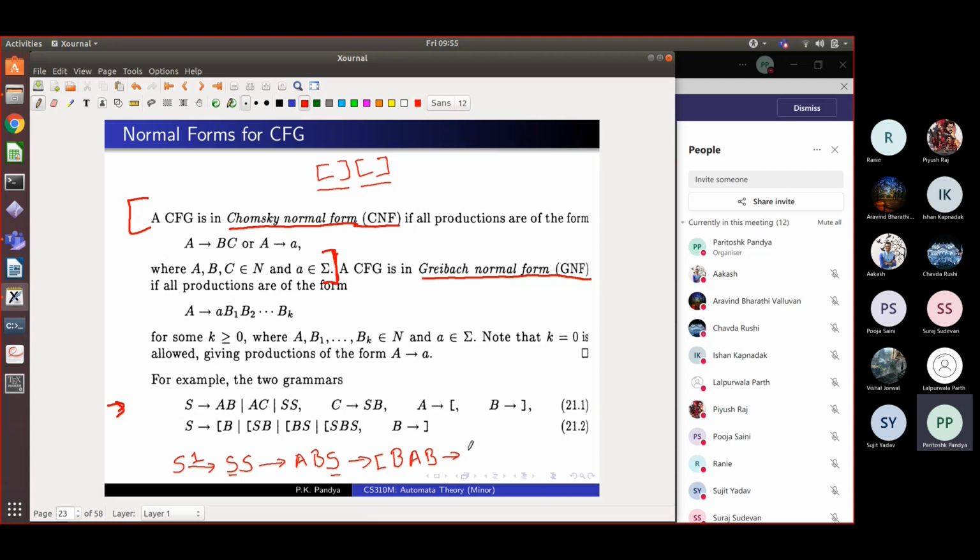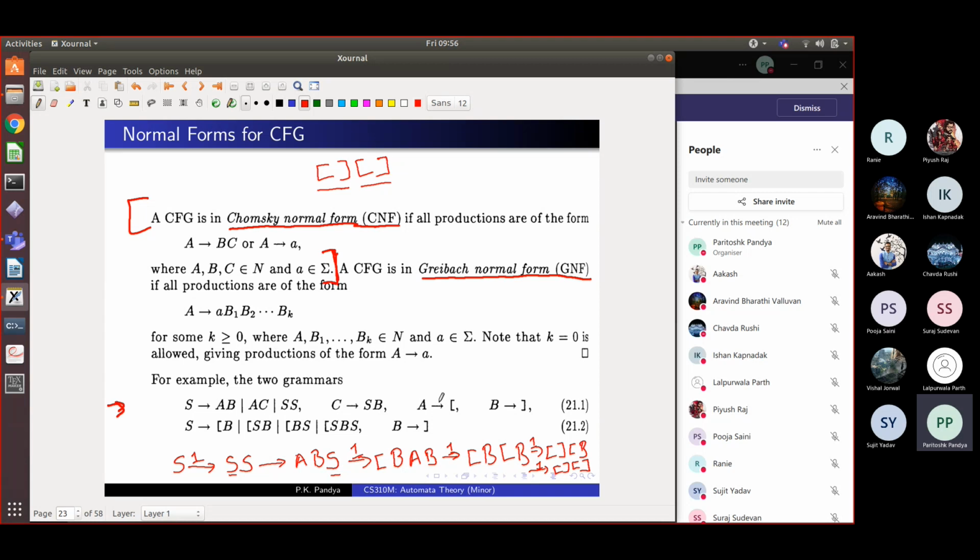So let's say I will convert the A to left bracket first. So what I will get is left bracket B, and then all the B's I will convert to right bracket. So I'll get left bracket, right bracket, left bracket B. Because in a move, I can only convert one non-terminal to something. I can rewrite only one non-terminal. So I'll get left bracket, right bracket, left bracket, right bracket. So this is an example of a derivation within this grammar.